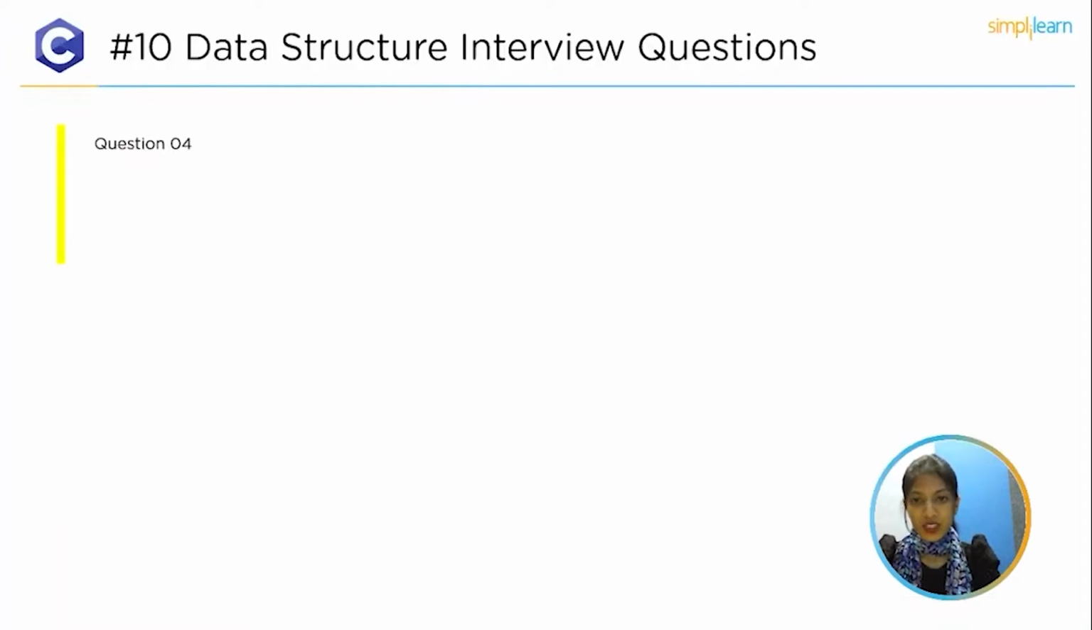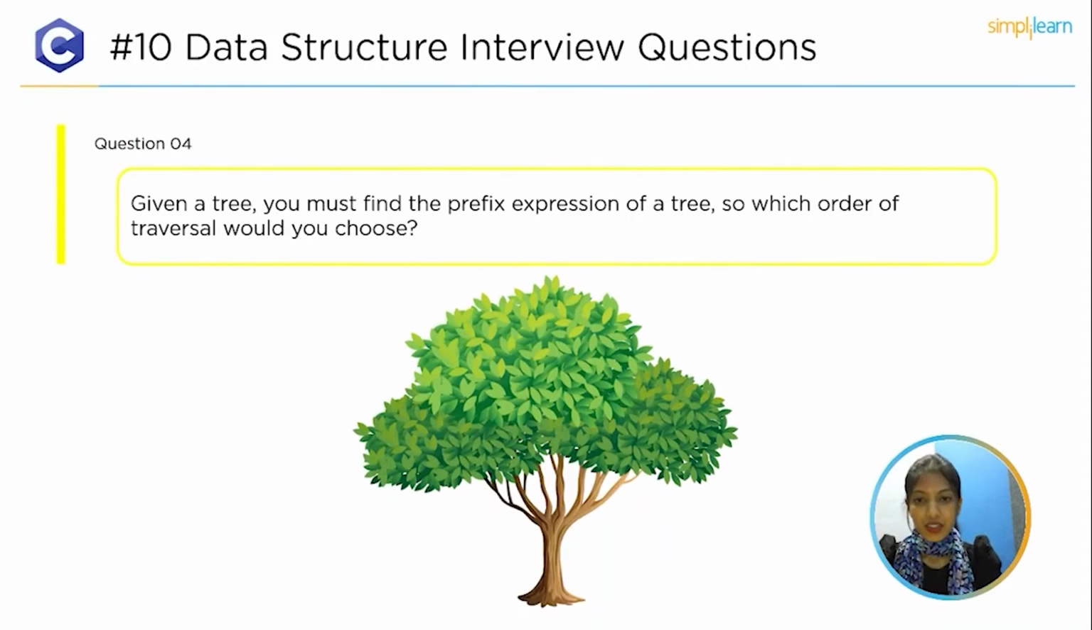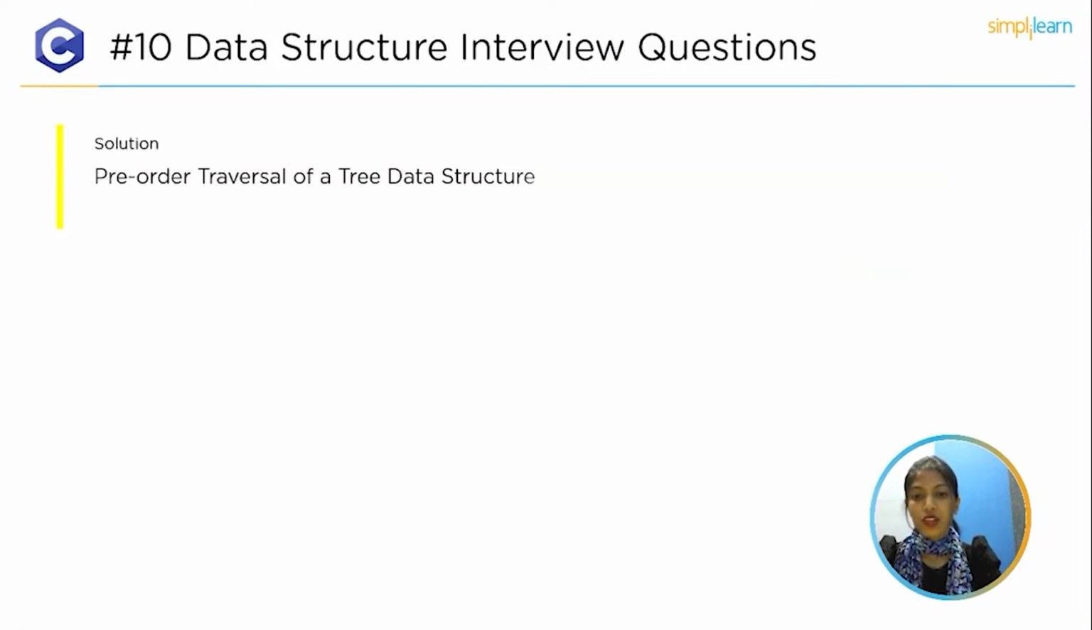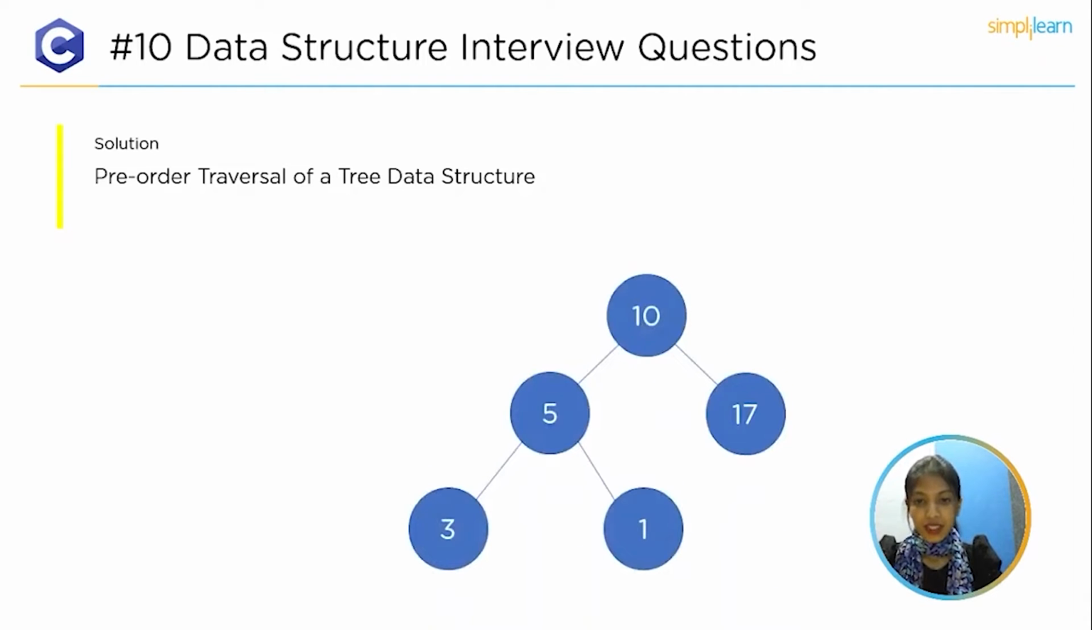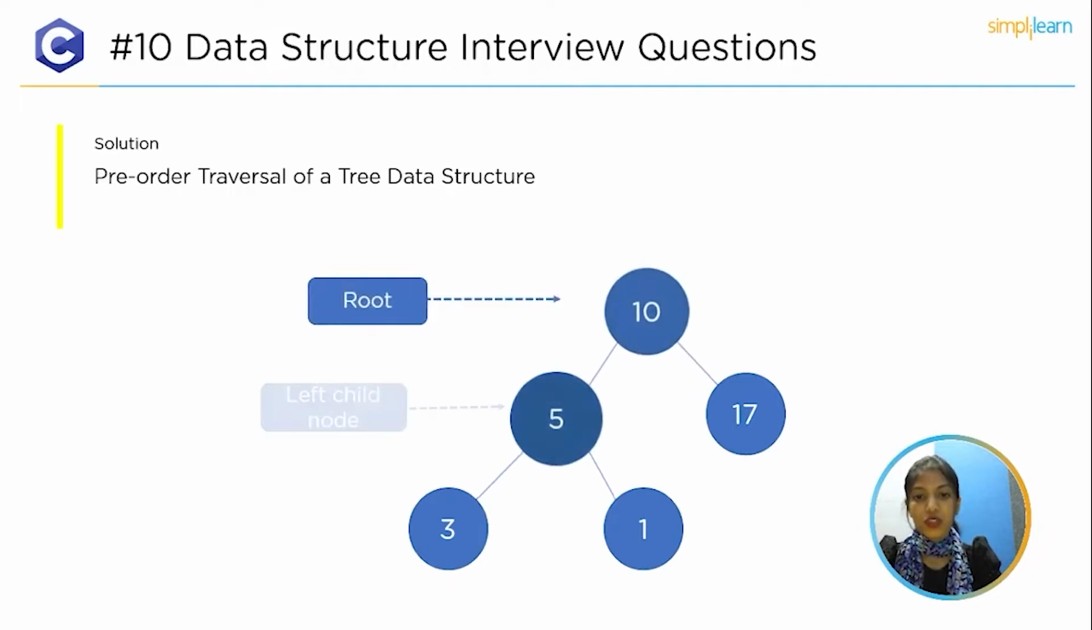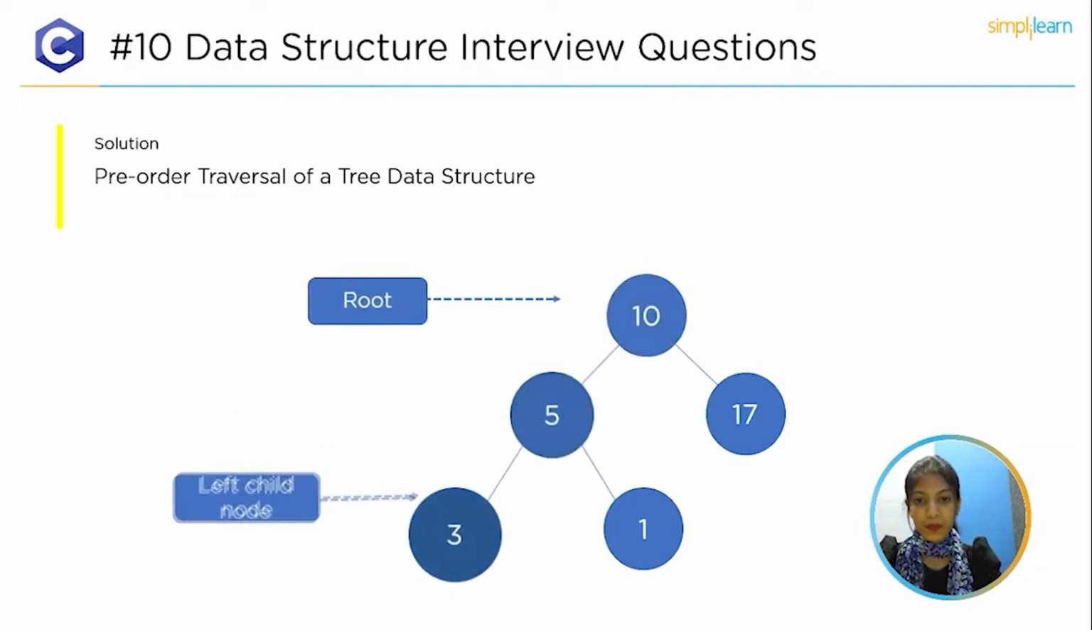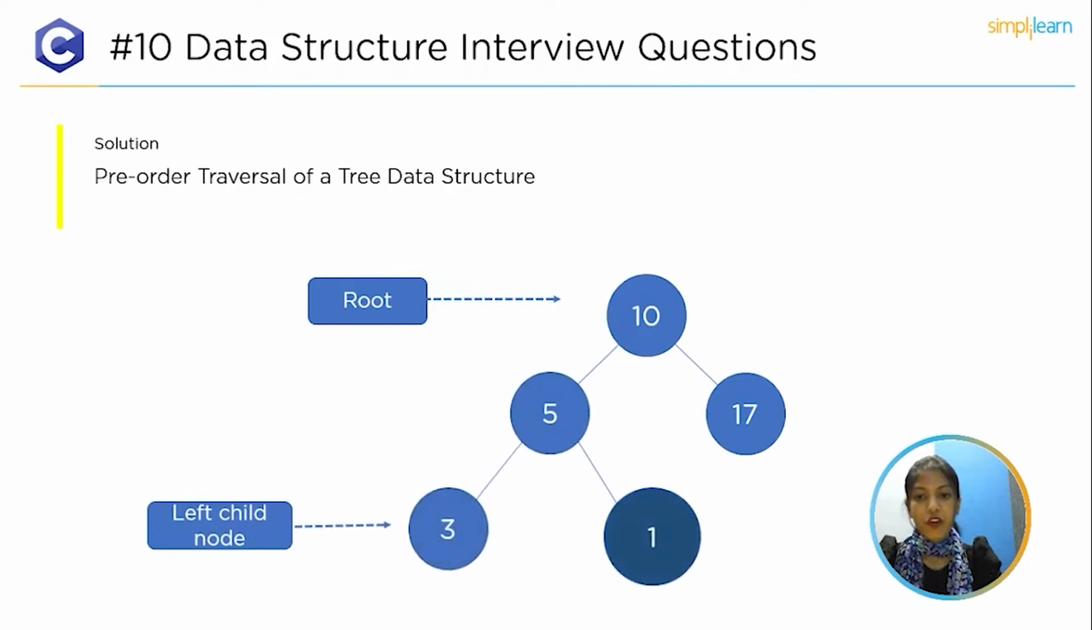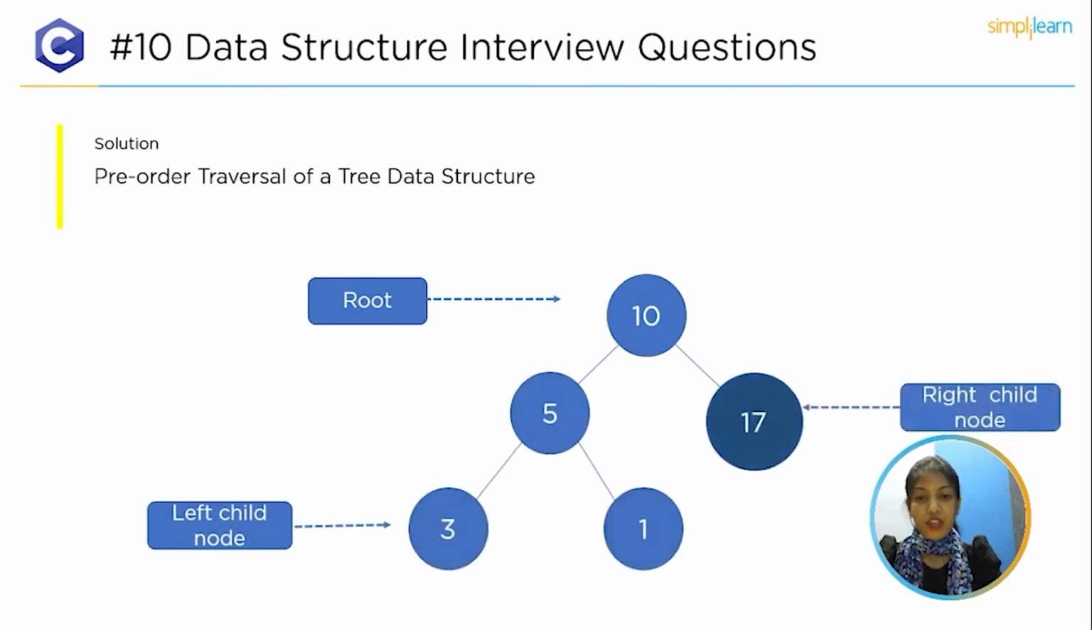The top fourth question is, given a tree, you have to find the prefix expression of the tree. So which order of traversal would you choose? The solution is pre-order traversal of a tree data structure. So basically in pre-order traversal, we traverse a tree from the root node to the left subtree followed by the right subtree. So it is a quick way of searching and can easily get the prefix expression.